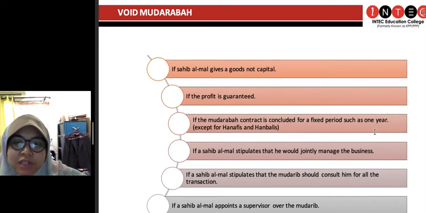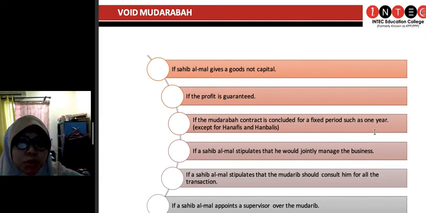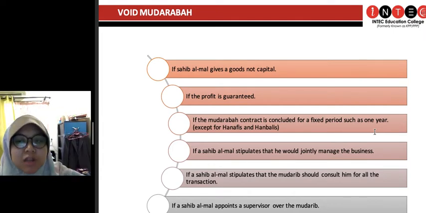For the Hanafis and Hanbalis mazhab, they accept this, if you are fixing the period of the mudharabah for 1 year. But other mazhab do not accept it. Meaning you cannot put a fixed period of 1 year. You need to leave it a little bit open and flexible. Except for the Hanafis and Hanbalis, of course, and they have their own reasons why they put this type